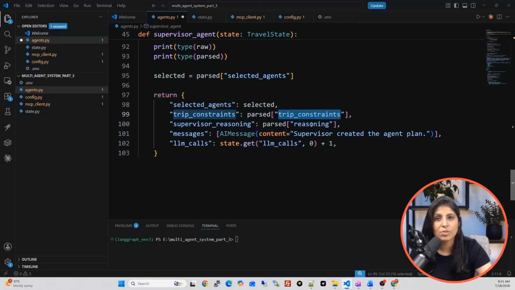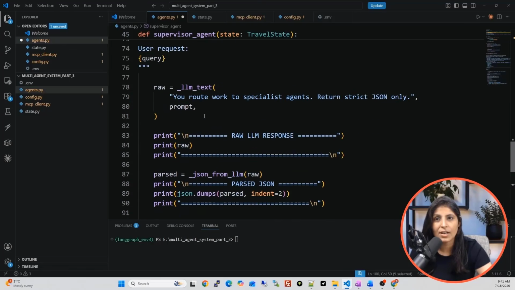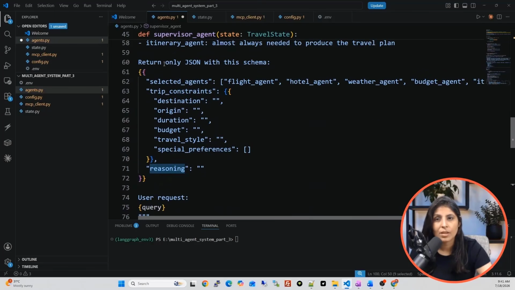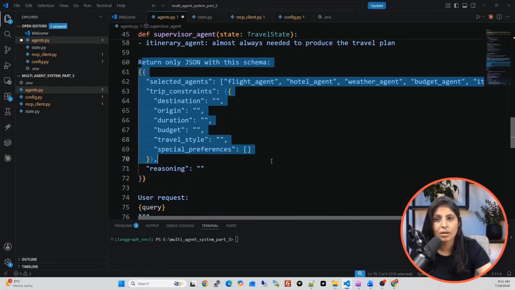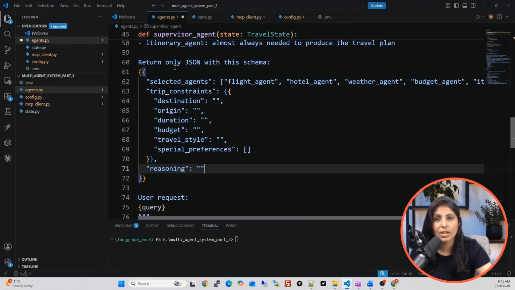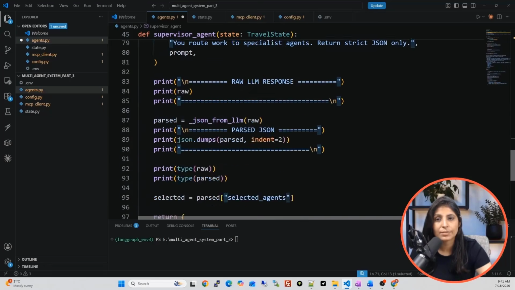See, this trip constraints and reasoning, from where we are getting? If you see this part of our prompt over here, we have mentioned that we need the output in this schema, and we have trip constraints over here, we have reasoning over here, right? So we are fetching the data from these sections.